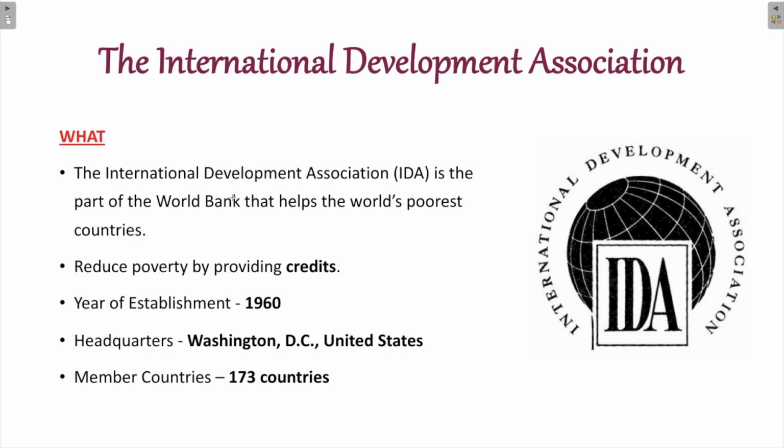Moving on to the next organization, which is the International Development Association. It is again a part of the World Bank that helps the world's poorest countries. The important point to note here is the world's poorest countries. So the International Development Association works closely with these countries so that they can develop and compete with the economy of the world. They want to reduce poverty by providing credits. Now, what are these credits? Credit stands for the loans or grants for programs that boost economic growth, reduce inequalities and improve people's living conditions in the world's poorest countries.